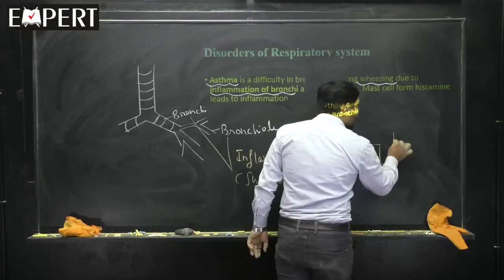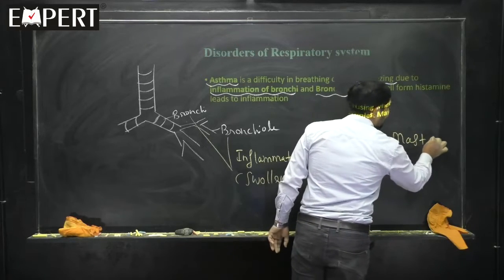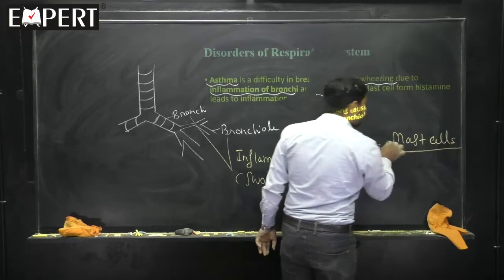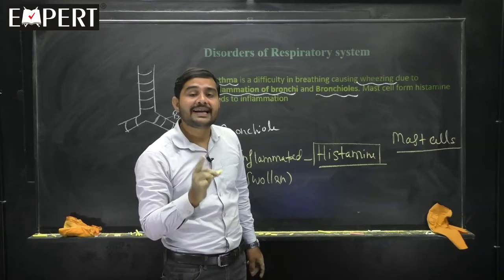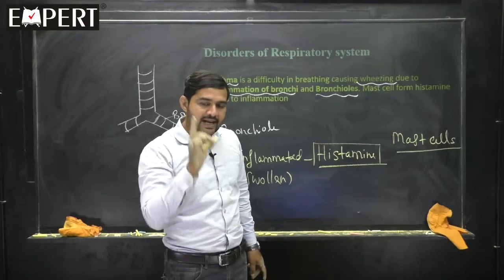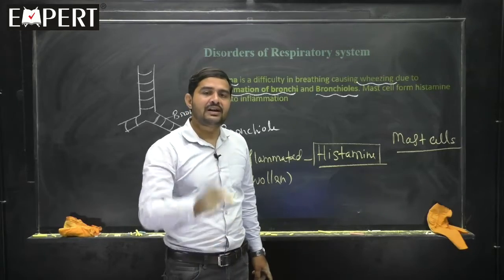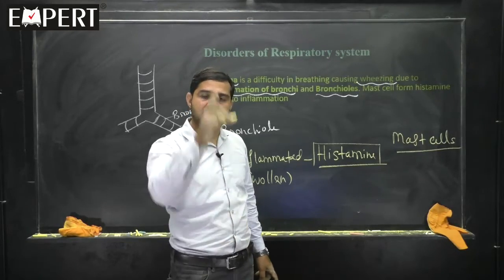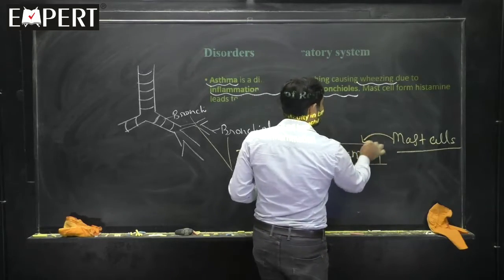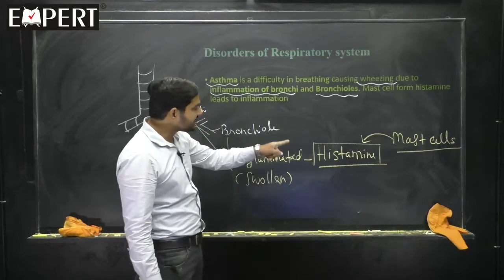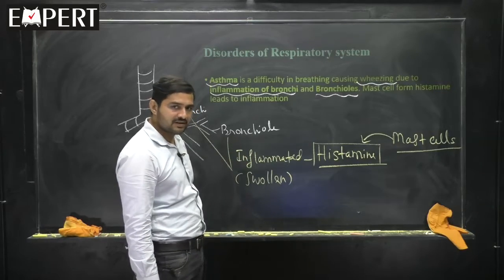There is a cell called the mast cell, present in areolar connective tissue, a type of loose connective tissue which you have studied. The mast cell forms the histamine, and histamine is responsible for inflammation.